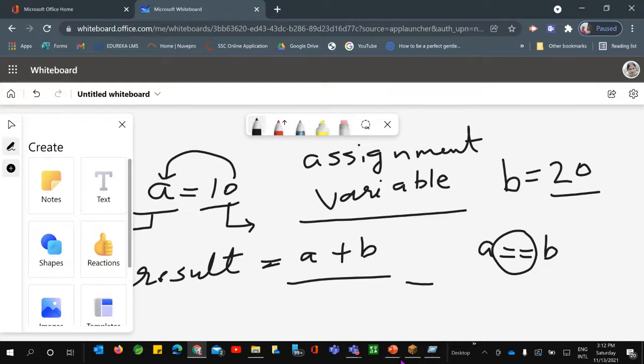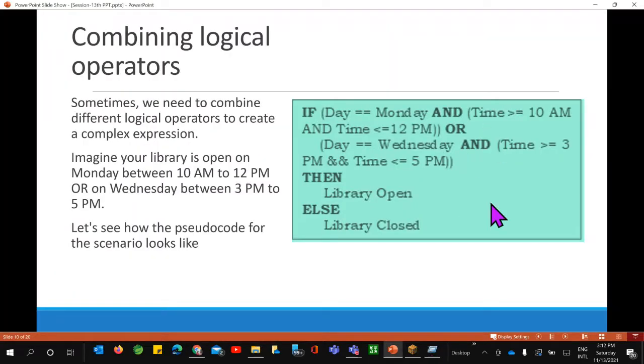Then what will happen? After that you can just show them the example that if day is equals to Monday, and time is greater than equals to 10 a.m. and time is less than equals to 12 p.m., or day is equals to Wednesday. So you have combined multiple operators here.